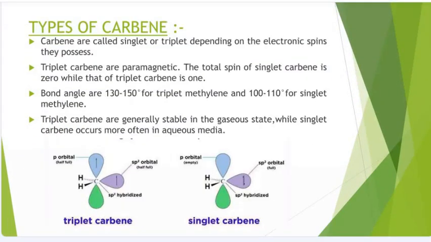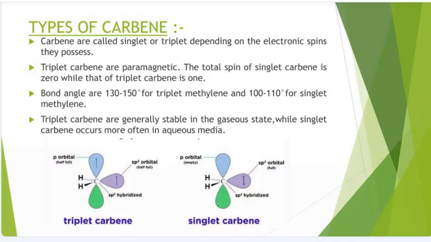Now, types of carbene. Carbenes are called singlet or triplet depending on the electronic spin they possess. Triplet carbenes are paramagnetic. The total spin of singlet carbene is 0, while that of triplet carbene is 1.